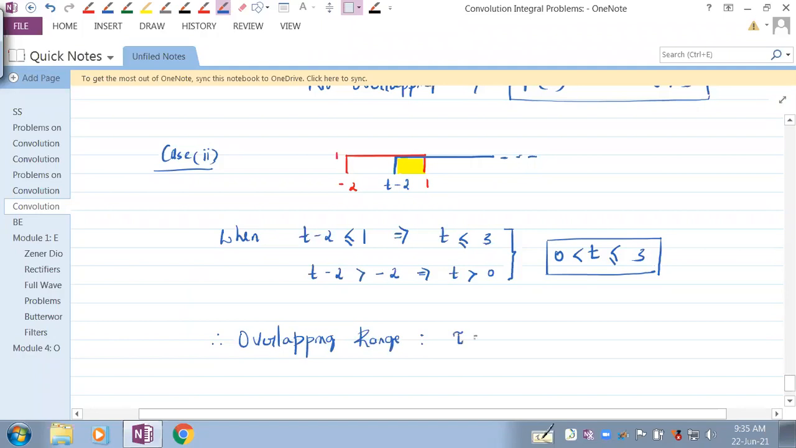Tau ranges from t minus 2 to 1, because from here we shall always go from this point to this point, from this point to this point. Let's not come from this point to this point. Okay, fine. So it is from t minus 2 to 1. Everybody understand that?